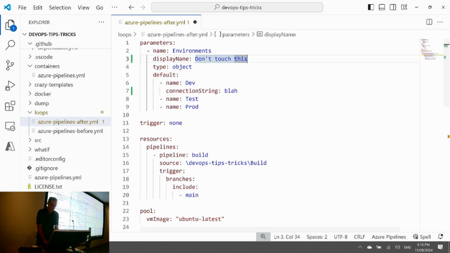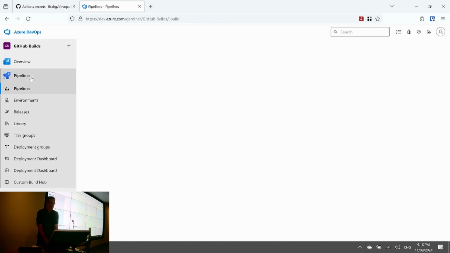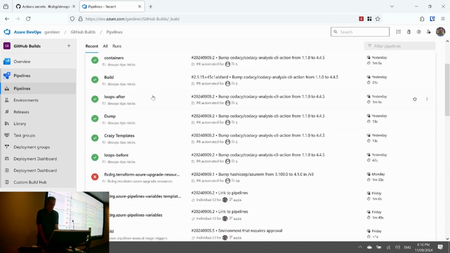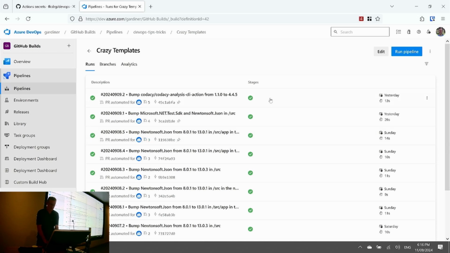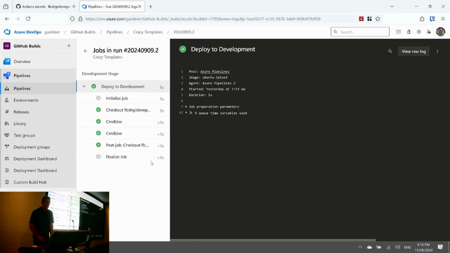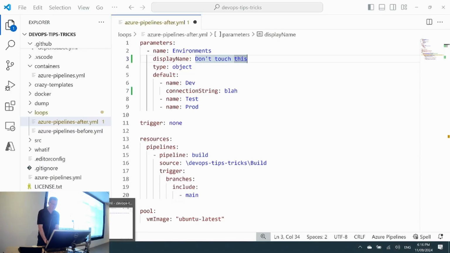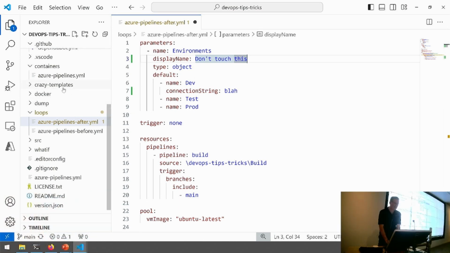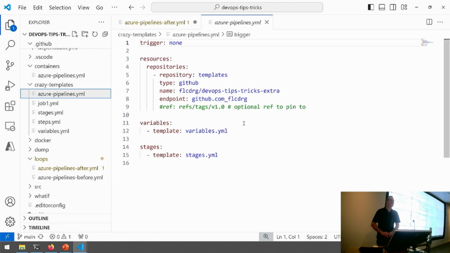So I've got my browser, I've got a pipeline here, and the names of my pipelines may give away what I'm trying to demonstrate. If you have a look at this, it's not particularly tricky. It's just got a stage with a job and a few steps in it. Seems pretty benign. Let's actually have a look at how this has been created, and I will suggest that I have seen pipelines like this, and it just makes it really hard to understand what's going on.